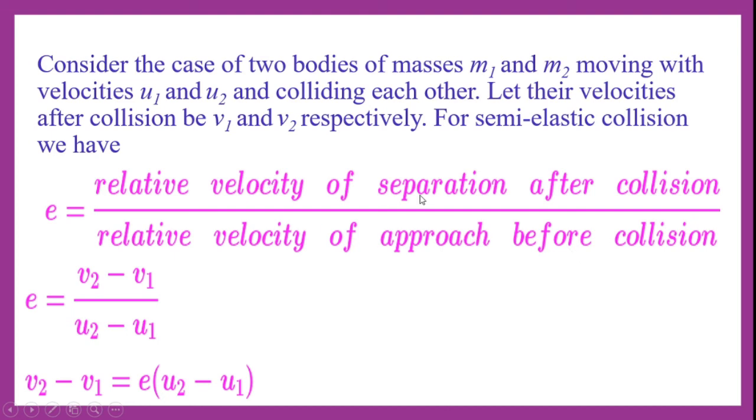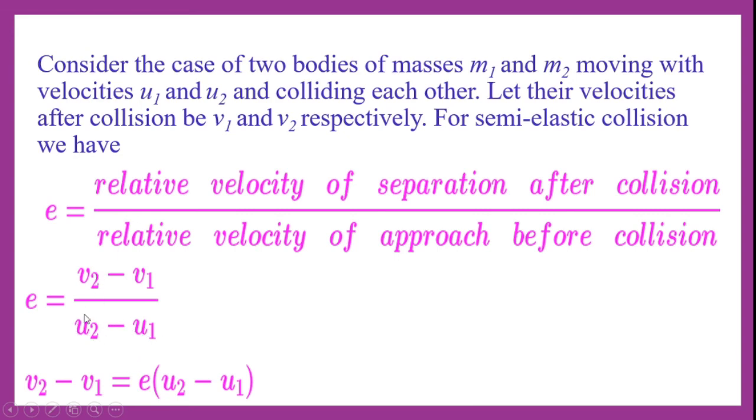The relative velocity of separation after collision is v2 minus v1. These are the velocities after collision, and relative velocity means difference. This is divided by the relative velocity of approach before collision. Before collision they are moving with velocities u1 and u2, so the relative velocity is their difference, u2 minus u1.